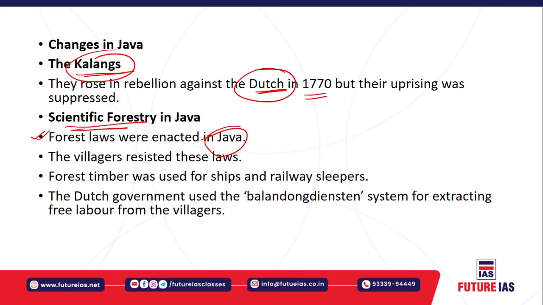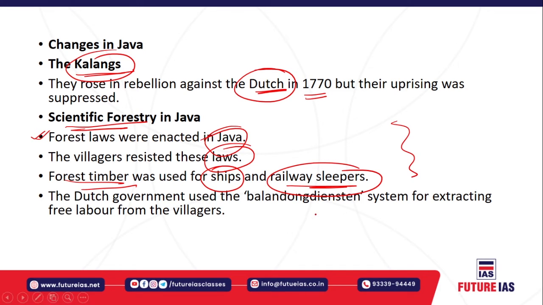There also the villagers resisted these laws. And just like in India, where forest timber was sent to England for building ships, there also the forest timber was used for ships and railway sleepers. Similar activity to India was going on, right?